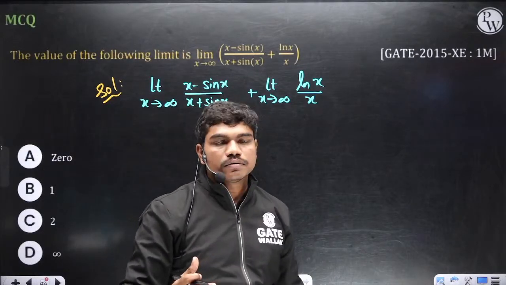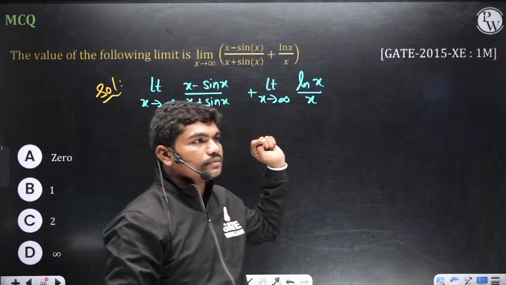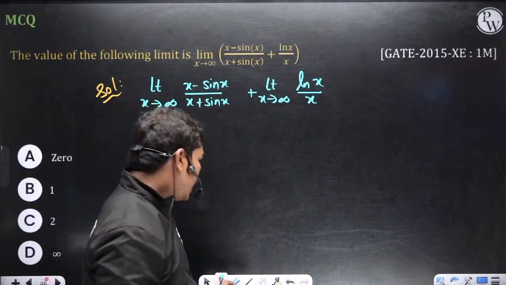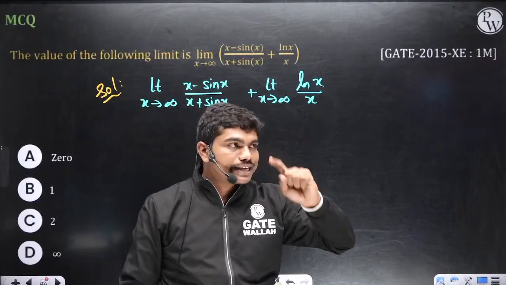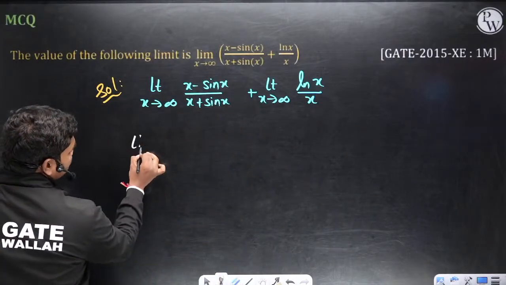Any direct answer? What could be the answer of this limit? 1 actually. Okay, directly. Look, I'll tell you how come. Look, I'll give you one important result actually. Okay, so see carefully here. Limit x extends to infinity